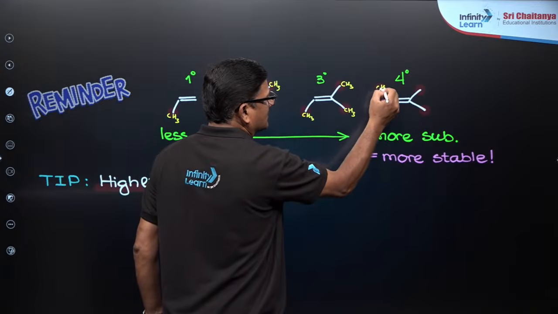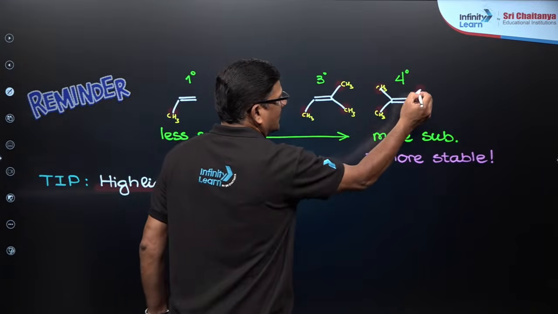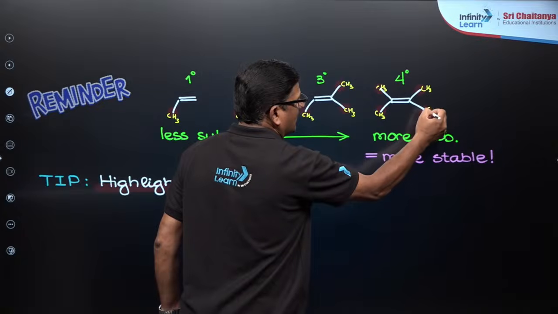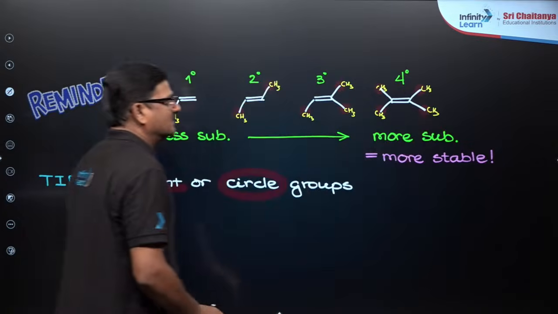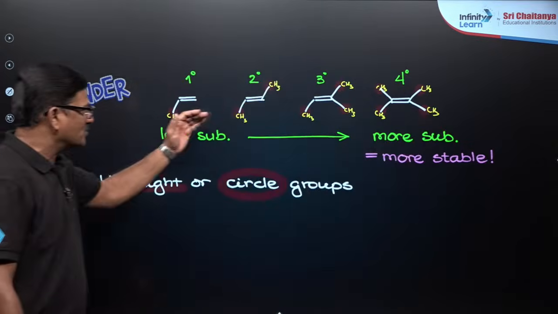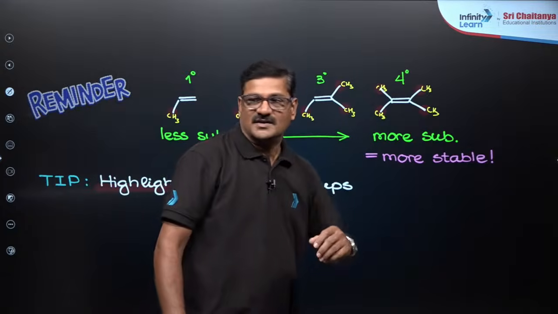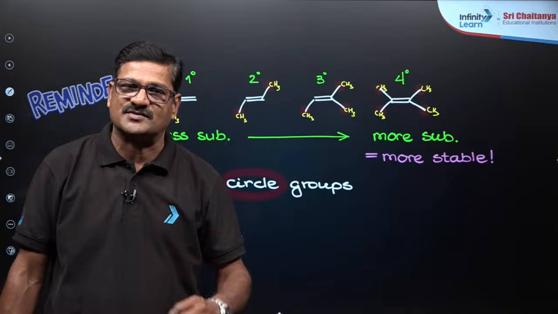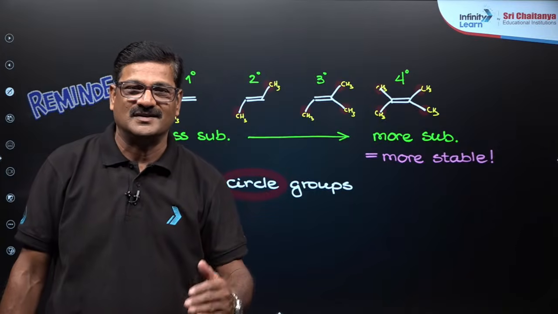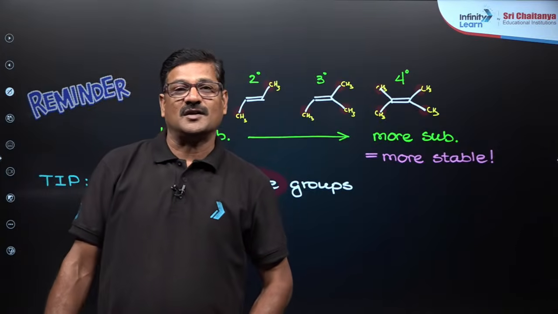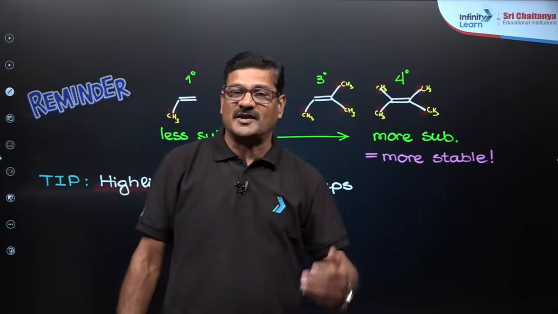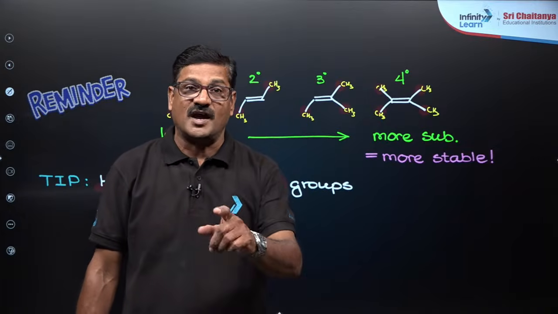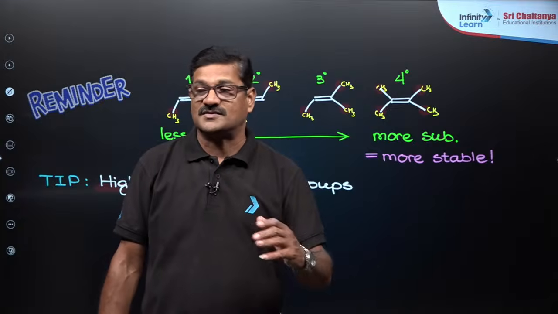So, more substituted alkene means this. The stability of alkene is explained on the basis of hyperconjugation. The more the number of alpha hydrogens, the more will be the number of hyperconjugation structures, and the more is the stability.